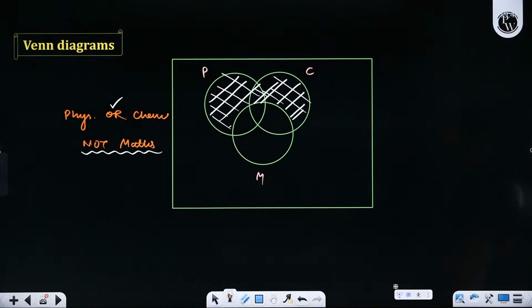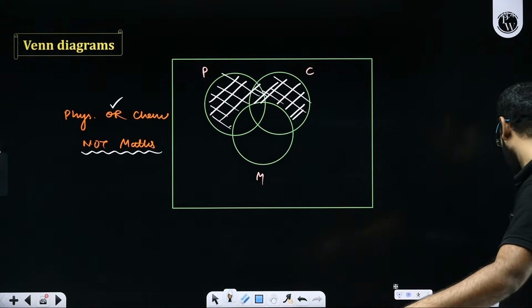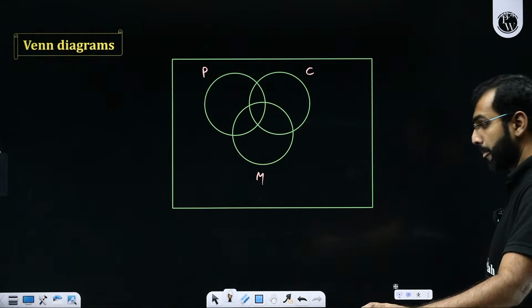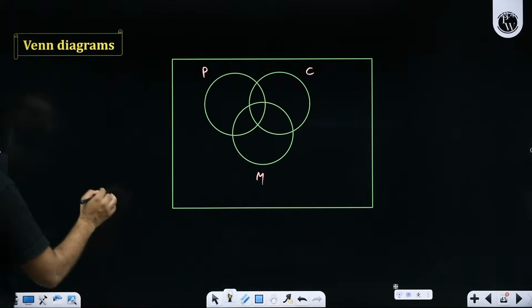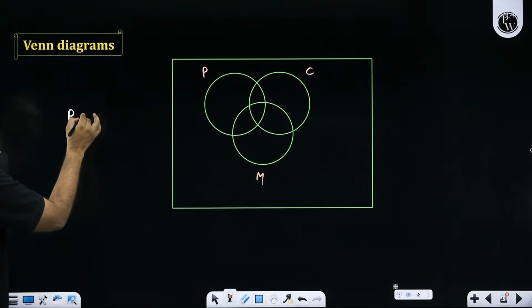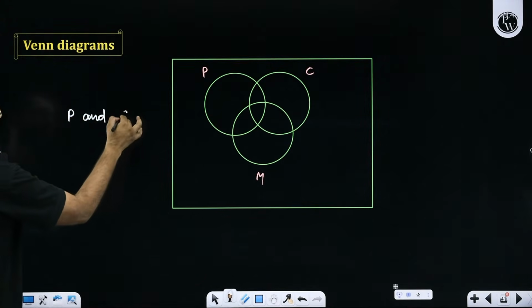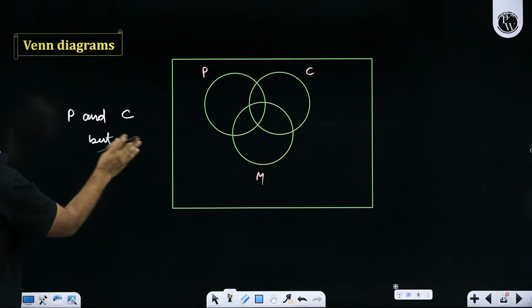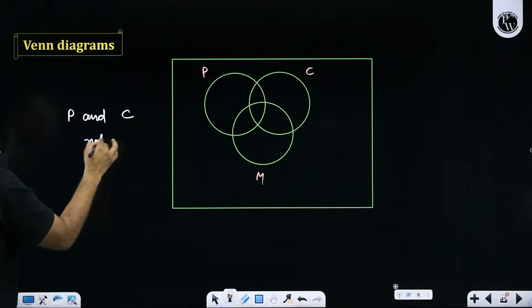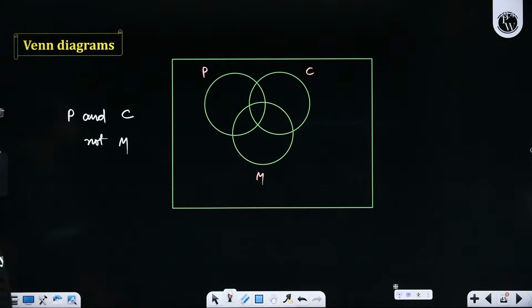I hope everybody is able to process this idea, the whole thing, whatever we have done so far. Any queries or confusions regarding this? Shall I move ahead from here? With this, let me ask you a few more questions. What if I now ask you physics and chemistry, but not maths? What will be your response in that case?